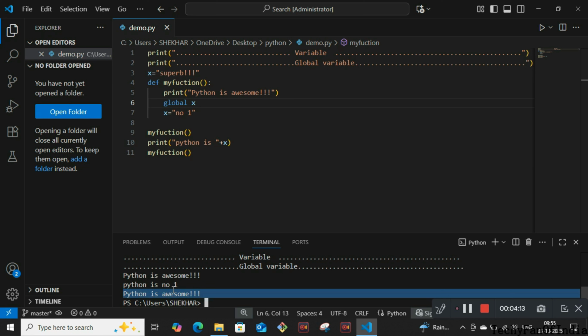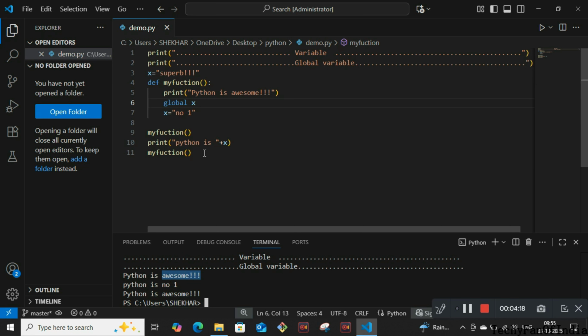Then also we are unable to access the global variable. So for calling the global variable, what we need to